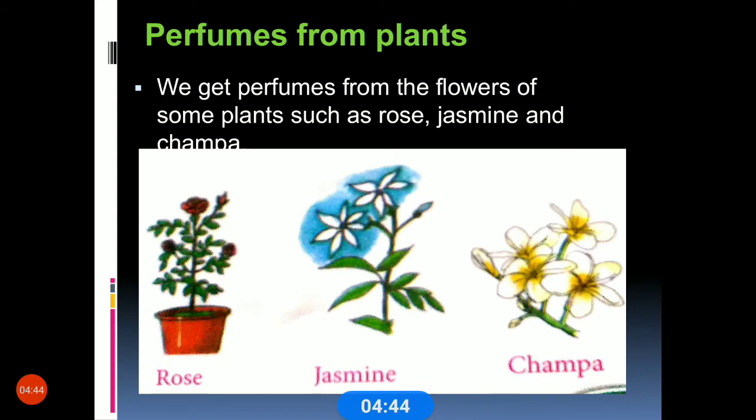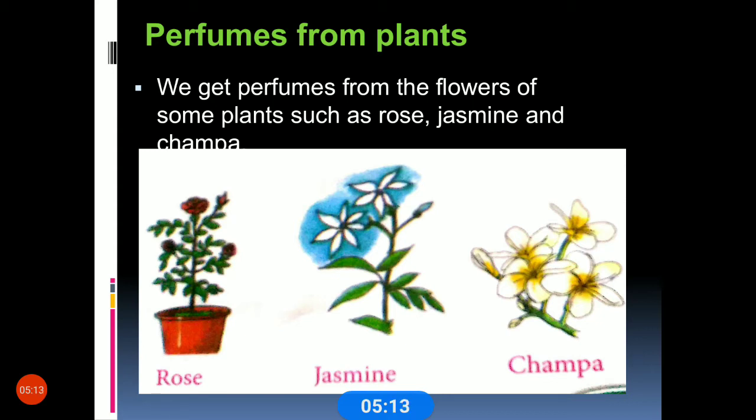Now, perfumes from the plant. We all use perfume, no, children? I said in the last class itself, flowers have a very good odor. Since they have a very good odor, we use the flowers to manufacture perfume.